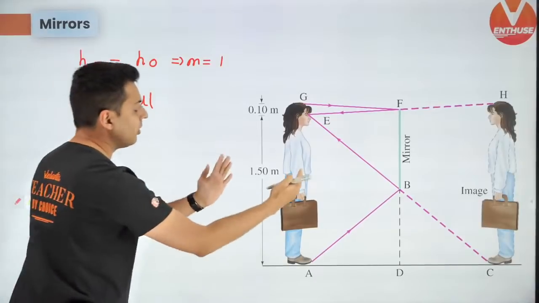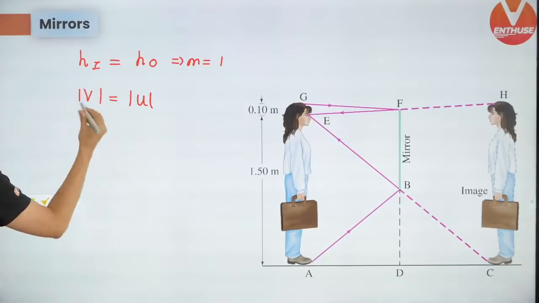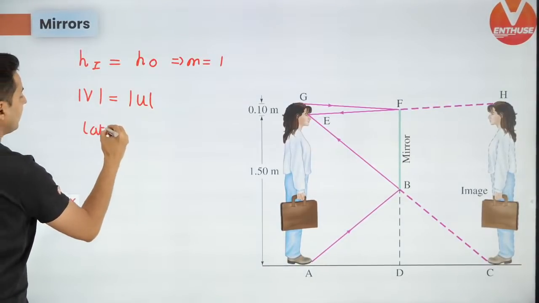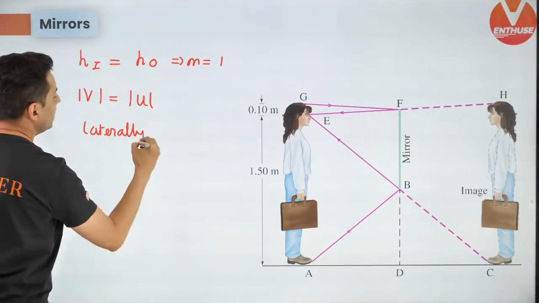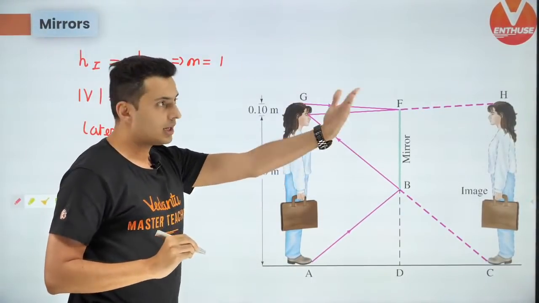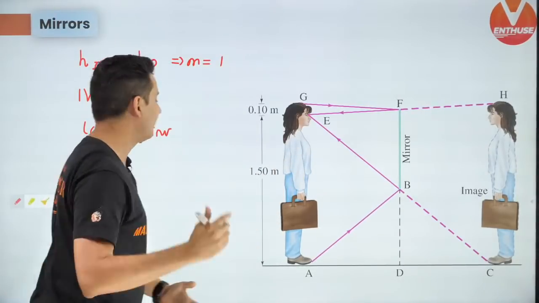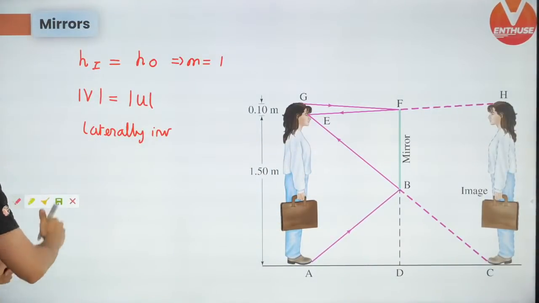All right, so however far you are from the mirror, the image is also that much deeper inside. The image is laterally inverted. So if you are a right-handed person, the image of you in the mirror is a person who can write using his left hand. Understand that. That's the meaning of lateral inversion.